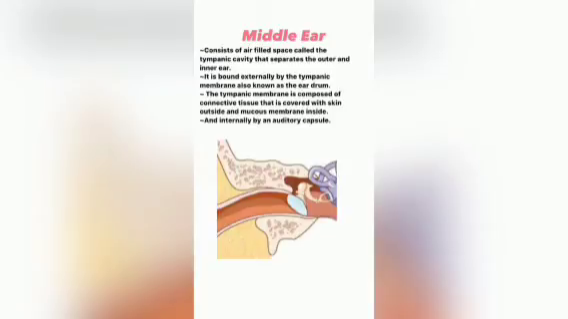Then moving on to the middle ear. It consists of an air-filled space called the tympanic cavity that separates the outer and inner ear. The tympanic cavity is bounded externally by the tympanic membrane, also known as the eardrum. The tympanic membrane is composed of connective tissue covered with skin outside and mucous membrane inside, and it is bounded internally by an auditory capsule.